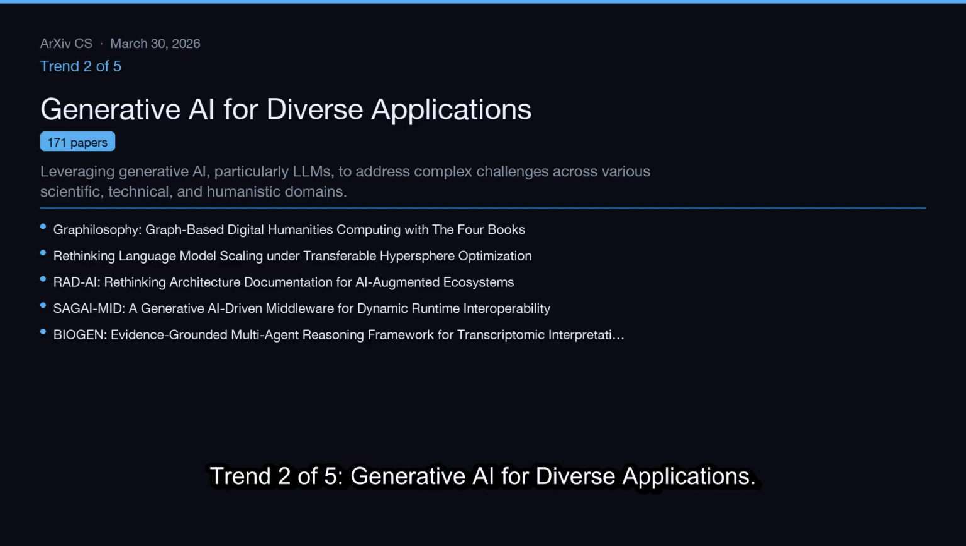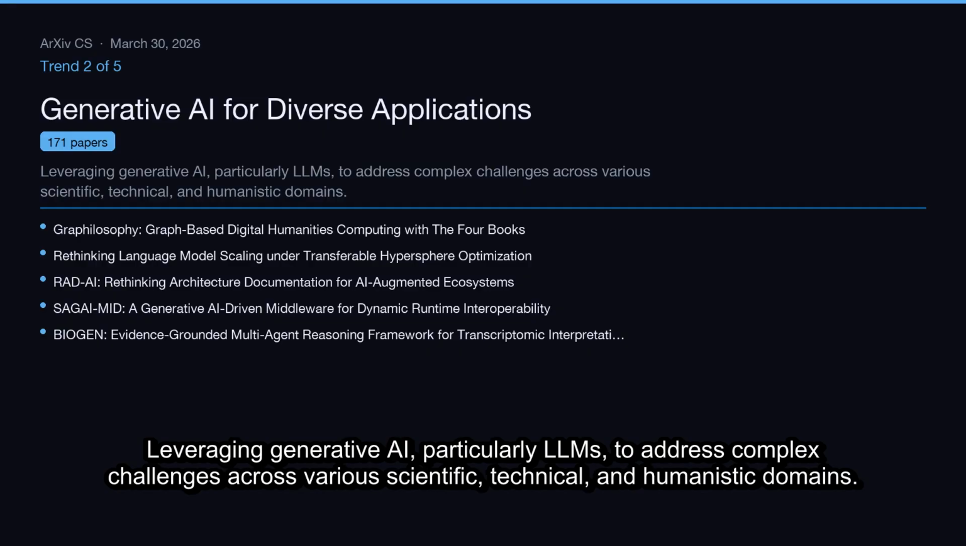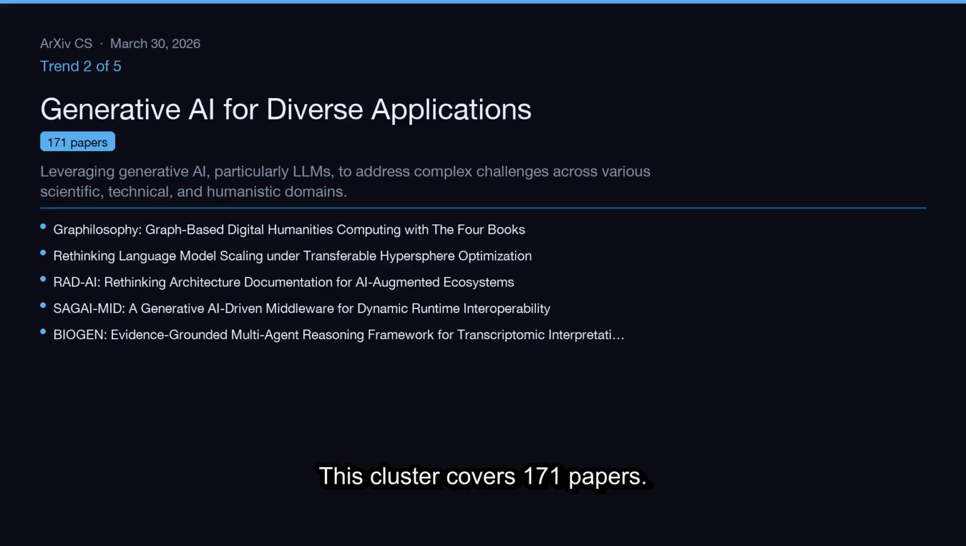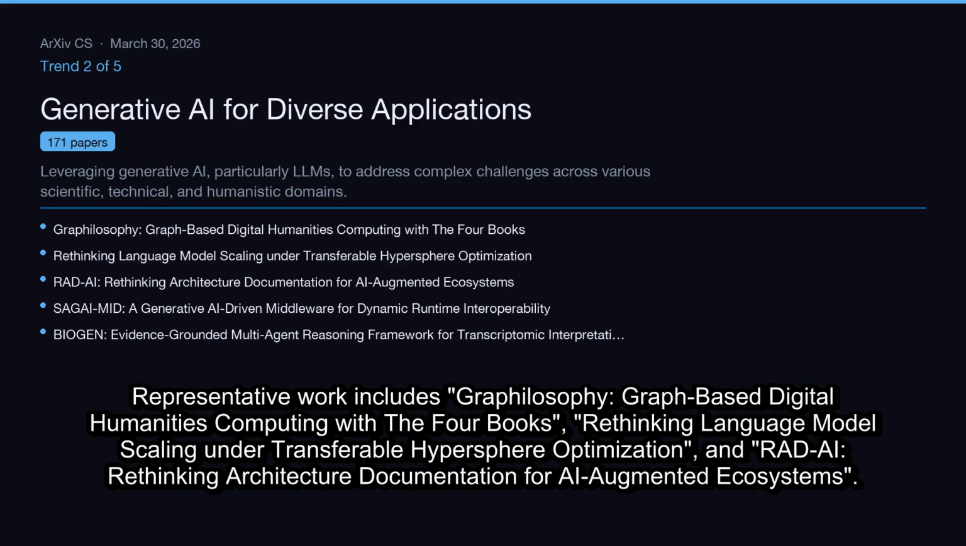Trend 2 of 5. Generative AI for diverse applications. Leveraging generative AI, particularly LLMs, to address complex challenges across various scientific, technical, and humanistic domains. This cluster covers 171 papers. Representative work includes graph philosophy, graph-based digital humanities computing with the 4 books, rethinking language model scaling under transferable hypersphere optimization, and RADEI, rethinking architecture documentation for AI-augmented ecosystems.